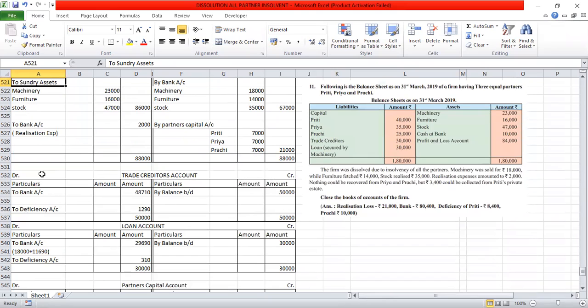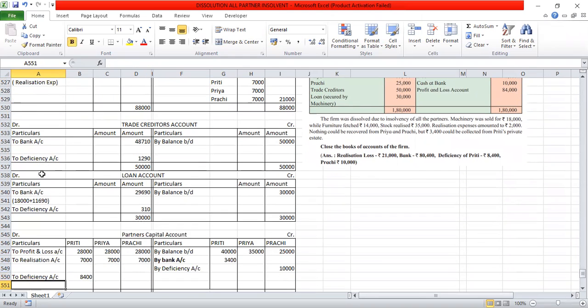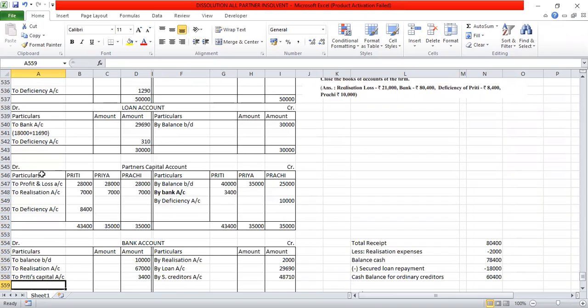Then the last statement says that nothing could be recovered from Priya and Prachi, but 3,400 could be collected from Preeti from private estate. That means here all partners are insolvent, so only one partner, that is Preeti, is able to provide 3,400. So whatever the possible amount is collected from the partner should be received first. That should be debited to the bank account. So bank account will be debited to Preeti's capital account 3,400, and capital account credit side Preeti column 3,400.